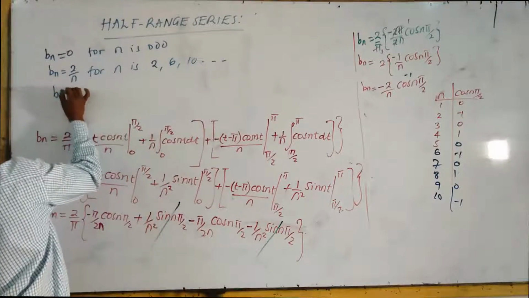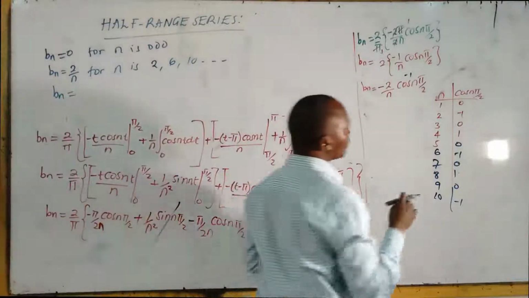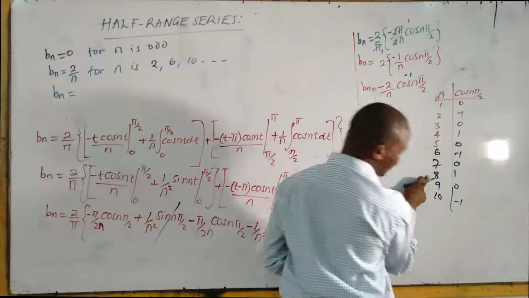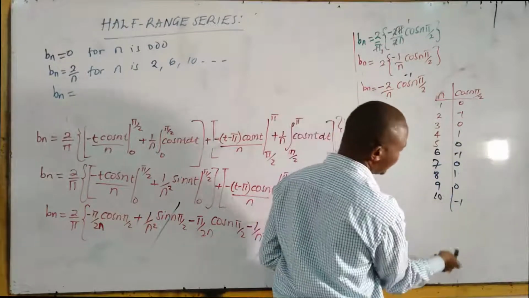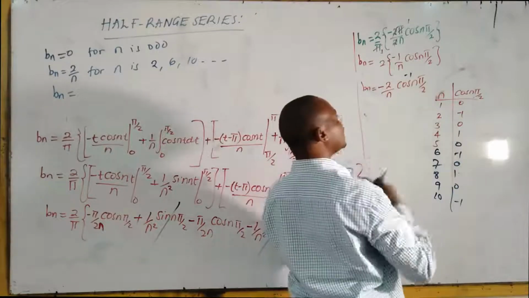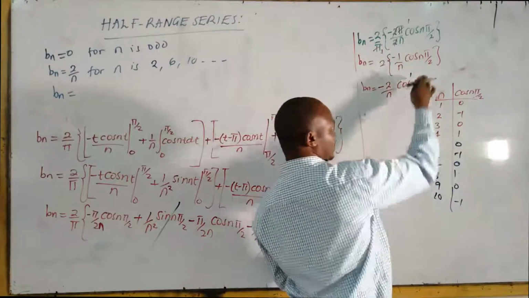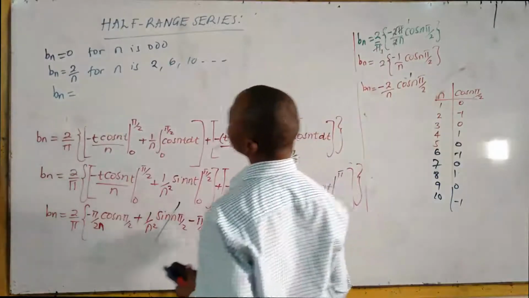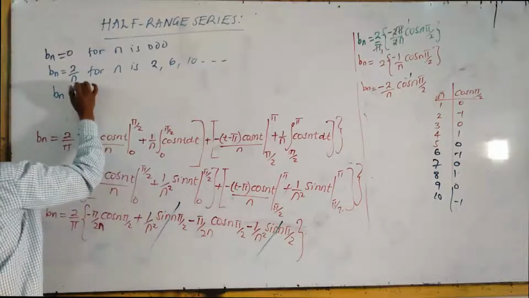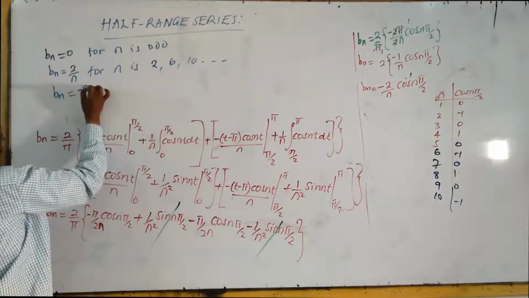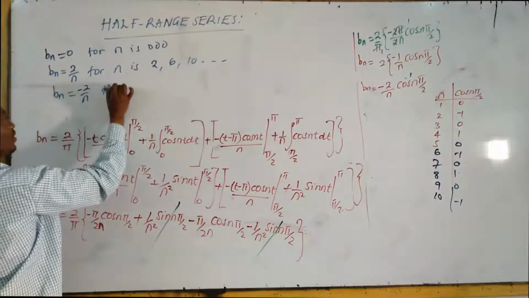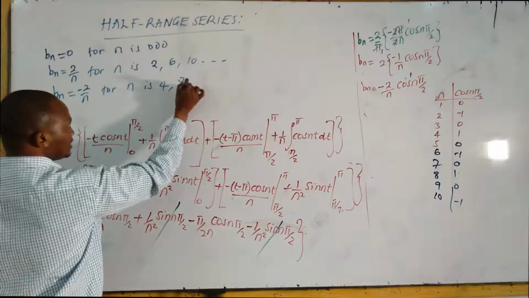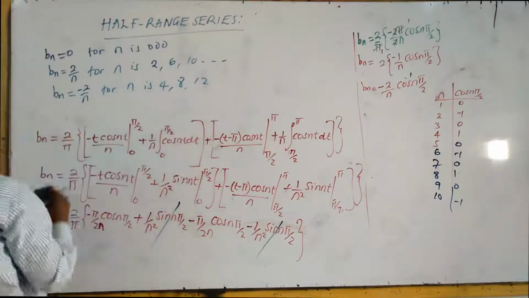Bn is equal to, for n is 4, 8, whatever you skipped, then skip 10 and then 12, it is positive 1. So it's positive 1 times negative 2 over n. It is negative 2 over n for n is 4, skip 6, 8, skip 10, 12, and so on.